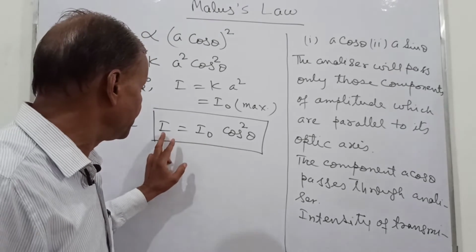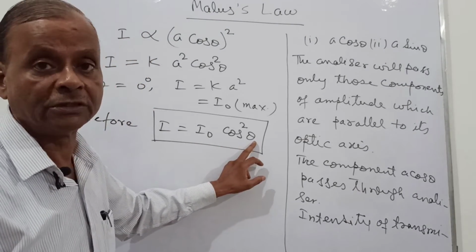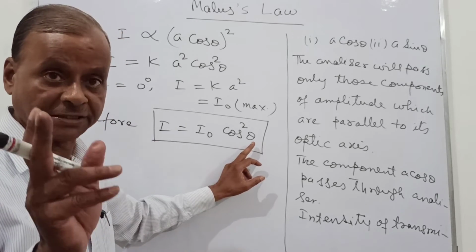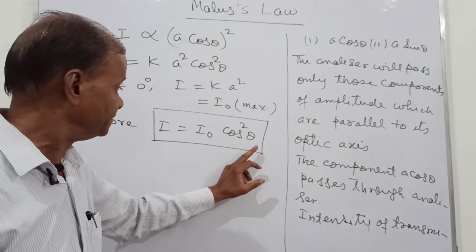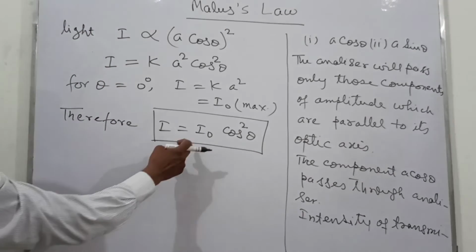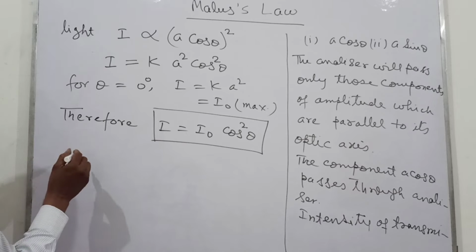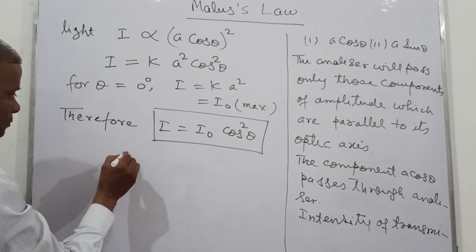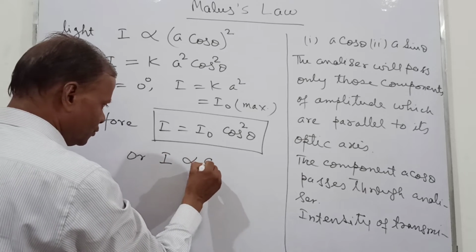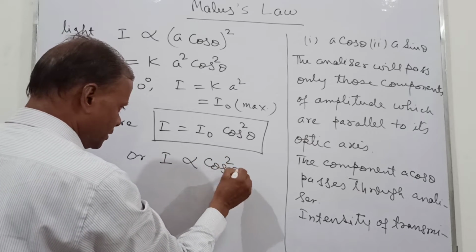And you can see that this intensity depends only upon the angle theta between the optic axis of the polarizer and the analyzer. So here I naught is constant, so I is proportional to cos square theta.